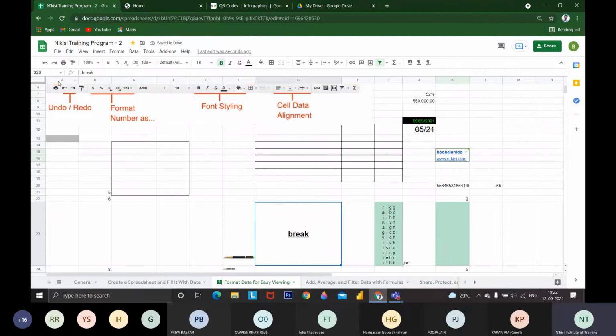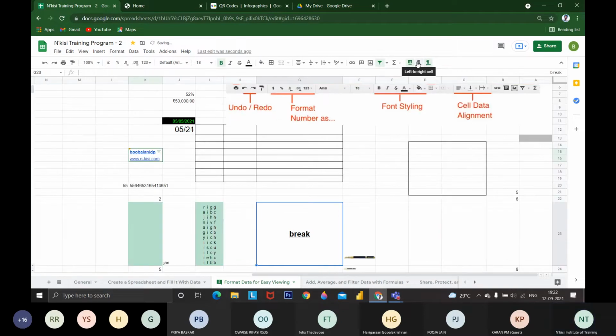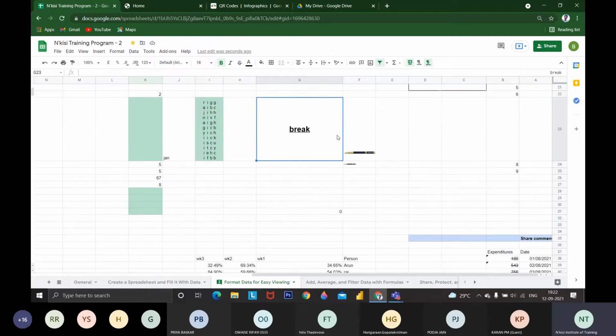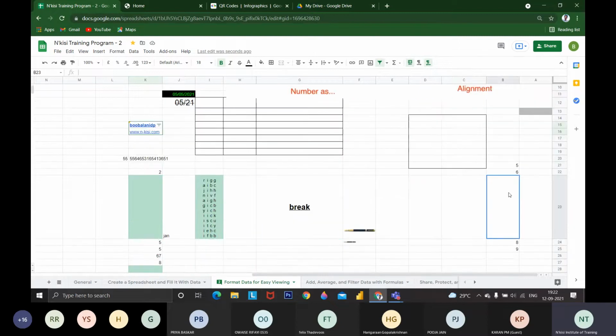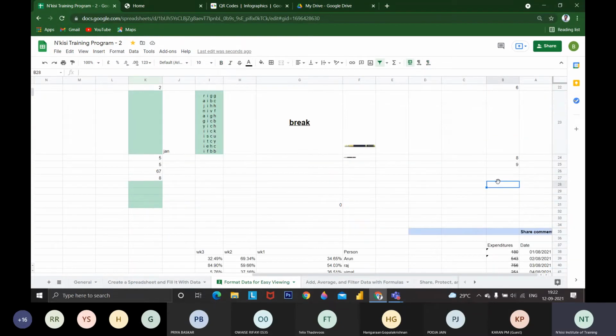See here, the A, B, C, D is from left to right, right? If I change to right to left, can you see the difference? If the entire sheet is set from right to left, the entire data is represented from A, B, C, D in that direction. Whatever you want to type, you have to type from right to left. Like if I type Bhubalan, it will be represented from right to left.